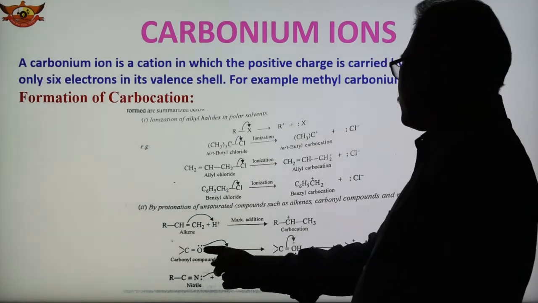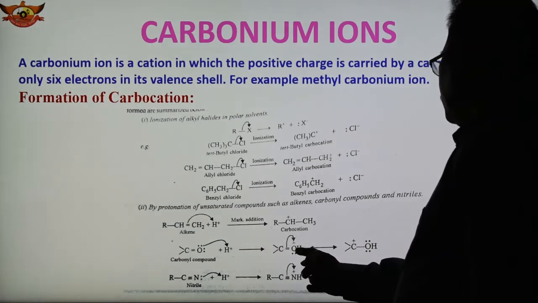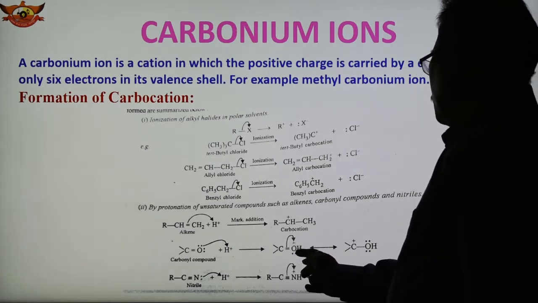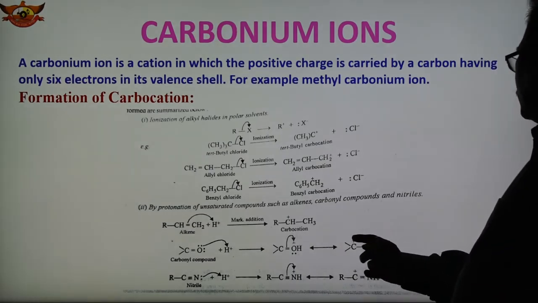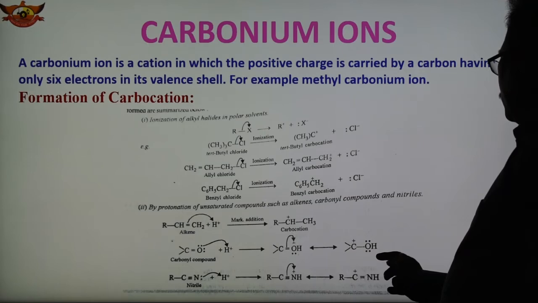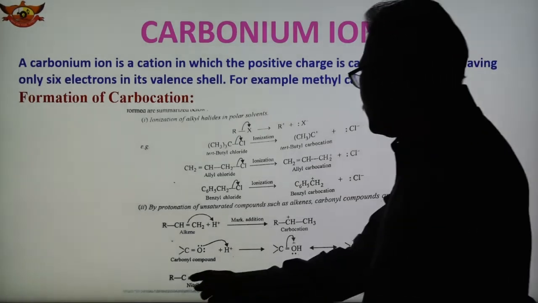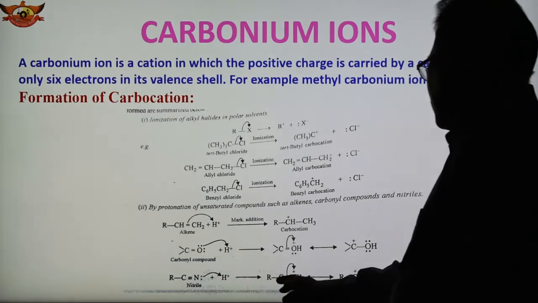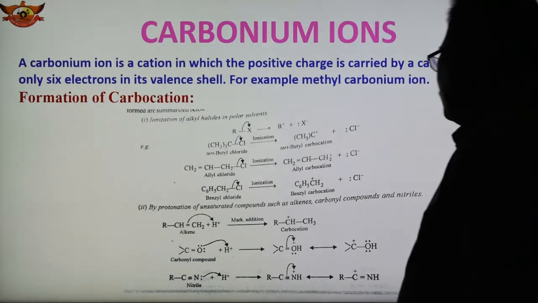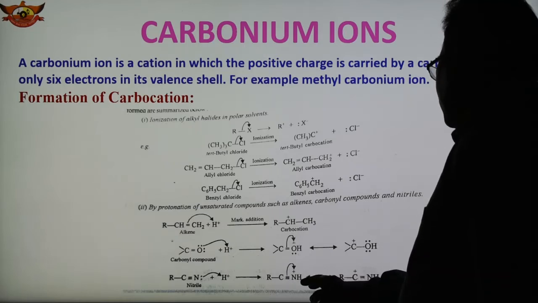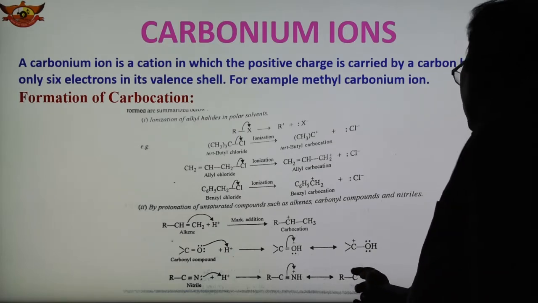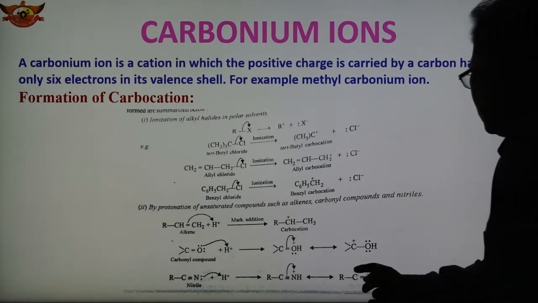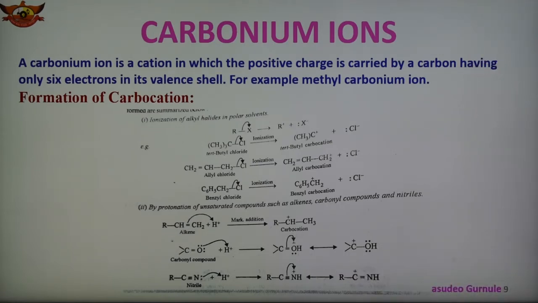In case of carbonyl compound also, this electron pair is given to this, and now here is an OH. So this positive charge is on this oxygen. Now this transfers, and these compounds are similar, and this positive charge shifts here. So this carbon becomes positively charged and we get this type of structure. In case of nitrile, there is protonation, where this H plus is abstracted; by protonation of this nitrile, we get this compound, with positive charge on nitrogen. Now this bond shifts in this way and the positive charge is shifted to this carbon, and therefore this is the positively charged carbon, the carbonium ion.